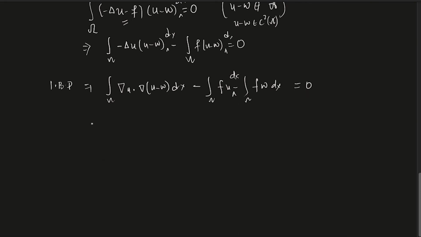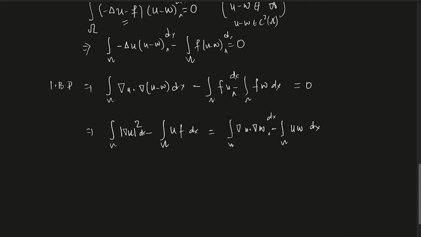So what it implies is this: the integral of gradient of u dot gradient of u, that is, gradient of u squared, minus the integral over omega of uf dx, equals the integral of gradient of u dot gradient of w minus the integral over omega of fw dx.